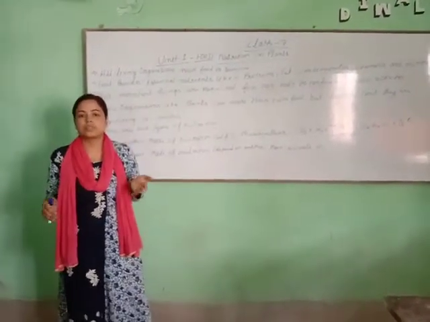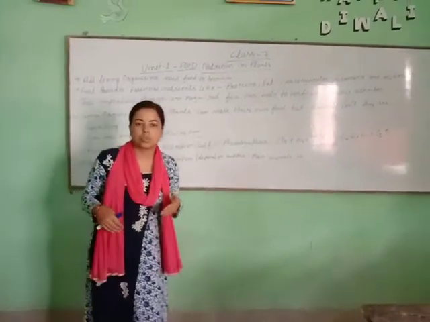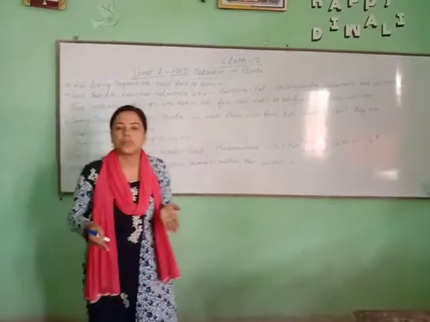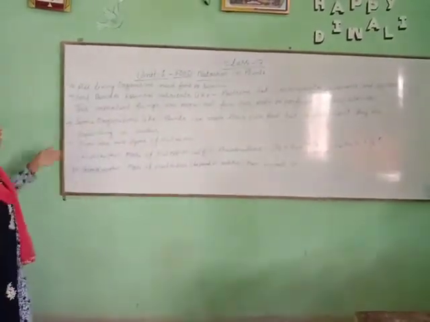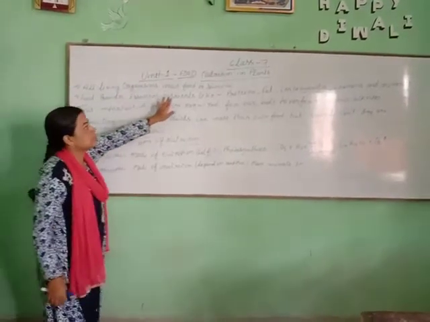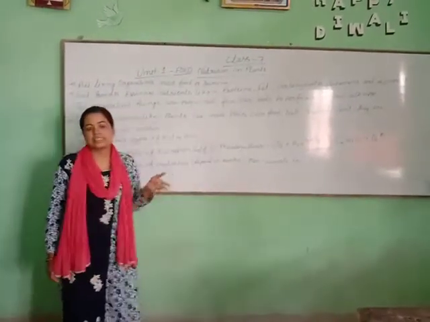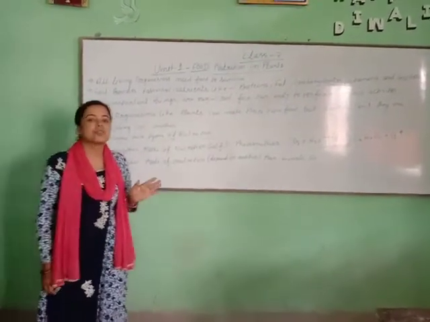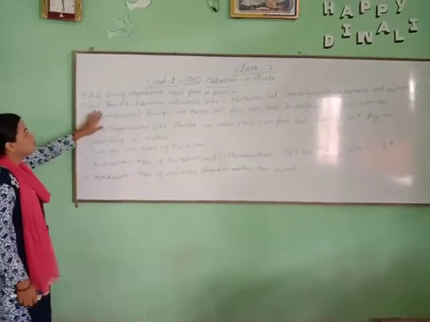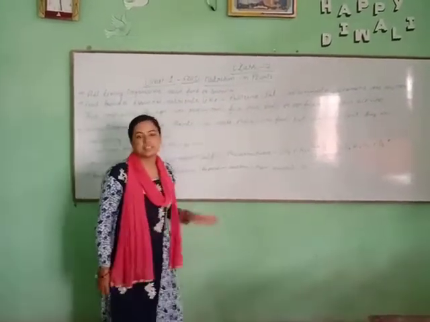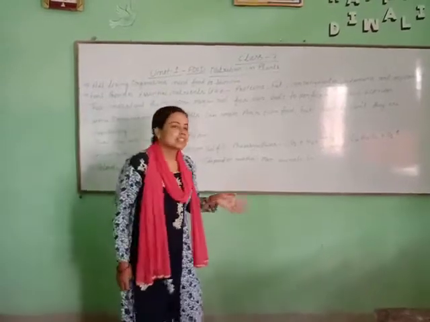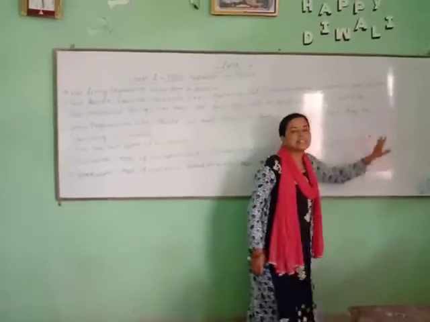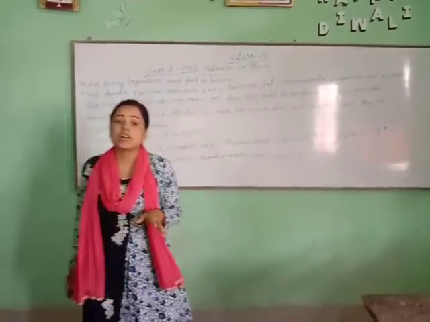We need lots of food for our growth and our body, and just like our body, plants need food for growth. So let's see, all living organisms need food to survive. This is a very true thing in our lives. Food provides essential nutrients. Essential nutrients means protein, fat, carbohydrates, vitamins, minerals. These are the essential parts of our food.